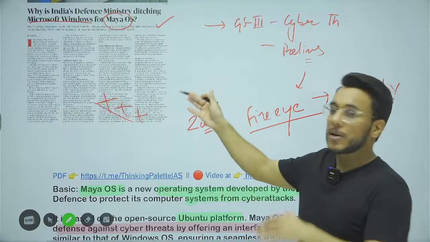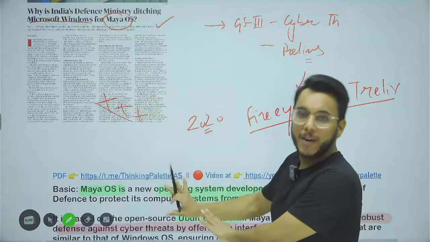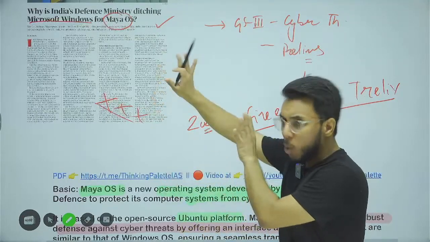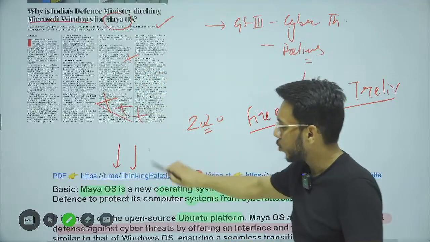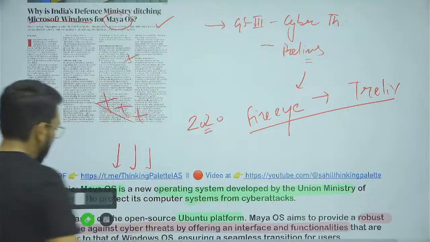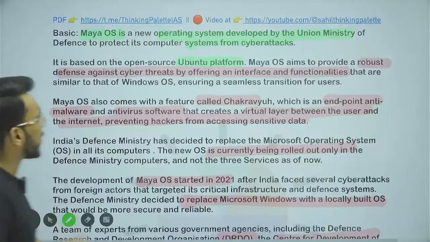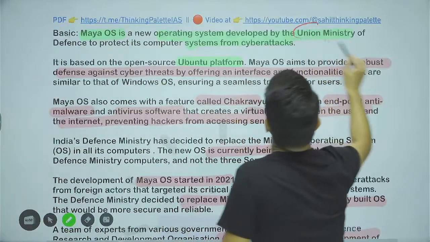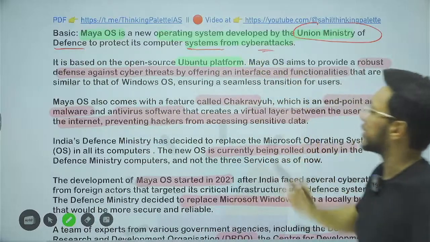However, other important information is not given in this article, so that we have provided here in the notes. So for this article, I will advise you to read these synoptic notes only. Okay, so let's understand that. This Maya operating system is a new operating system developed by the Union Ministry of Defense to protect its computer systems from cyber attacks.